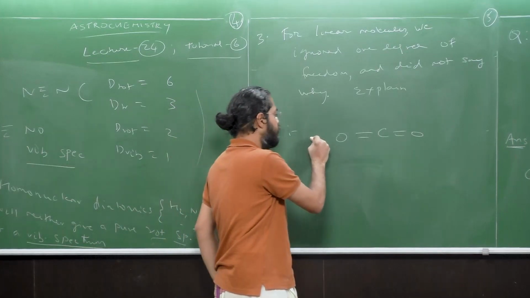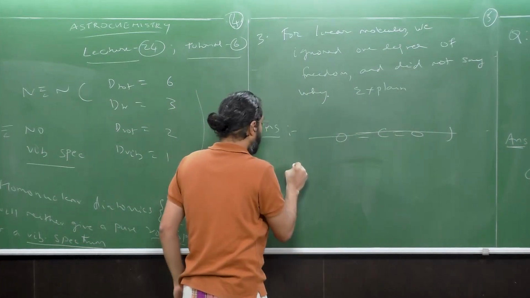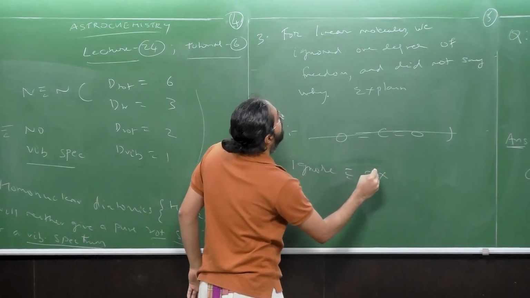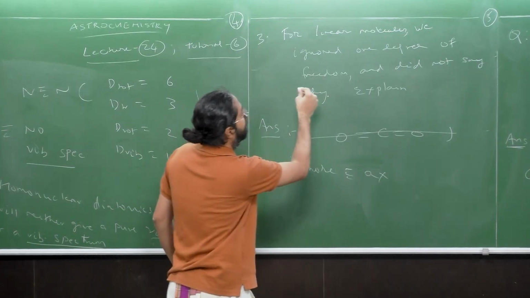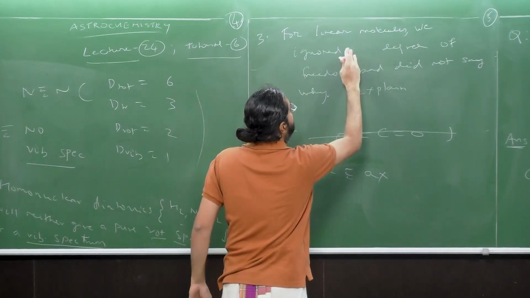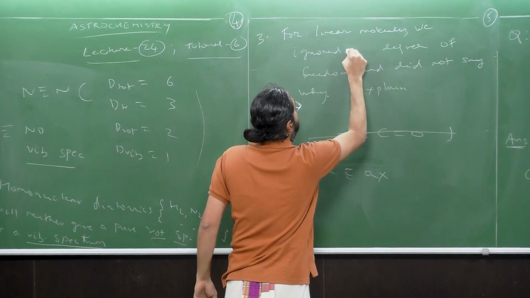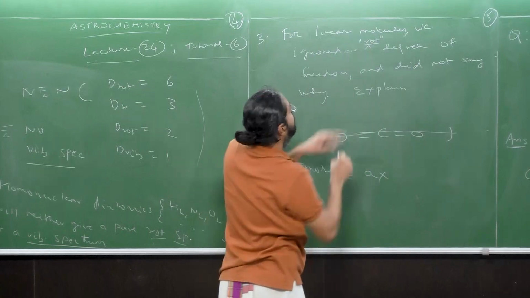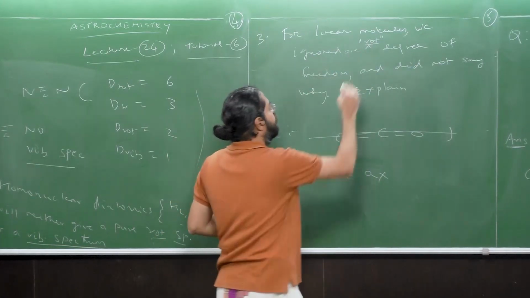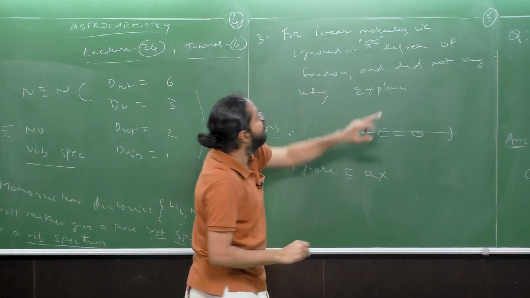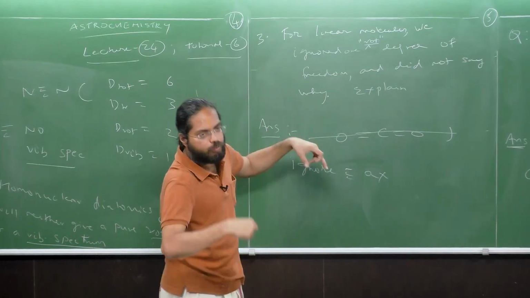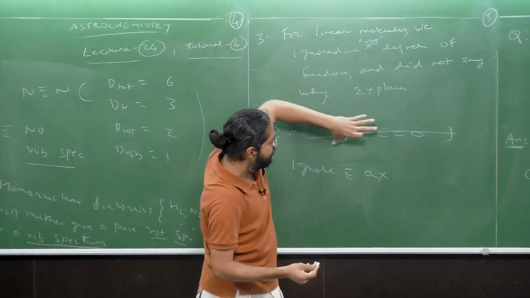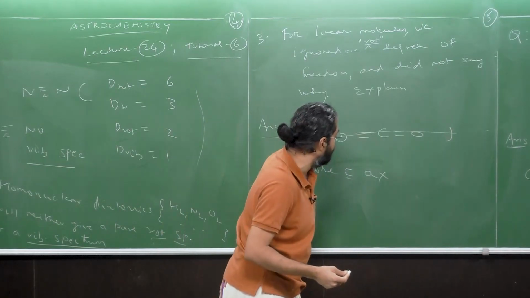We ignored one rotational degree of freedom. I'll make it clear: ROT, rotational, for short. So we ignored a rotational degree of freedom, and what we actually ignored was the rotation about the axis where all the nuclei of the linear molecule lie, okay.